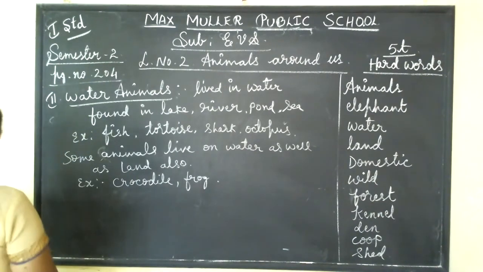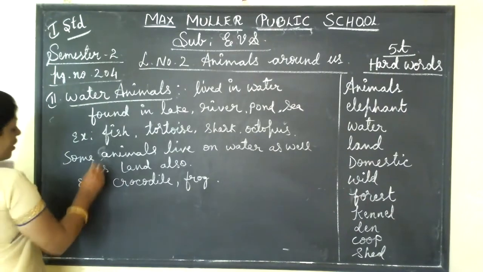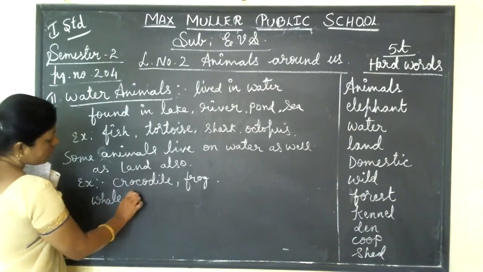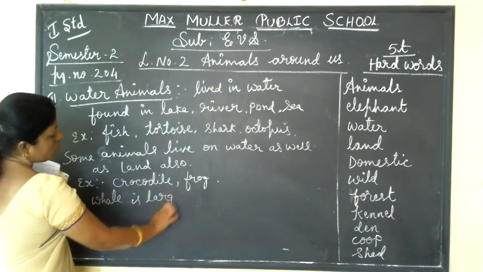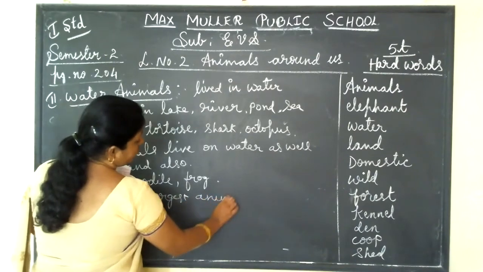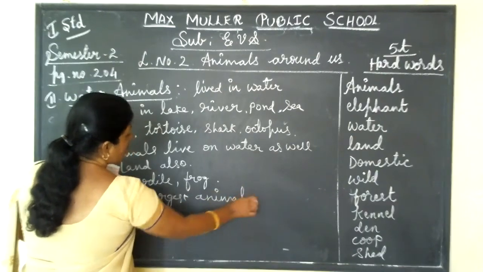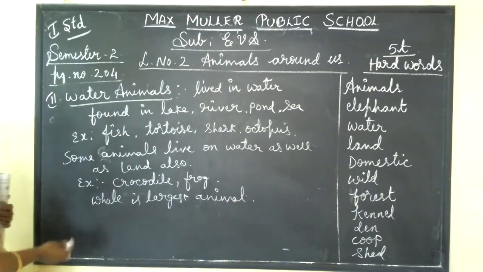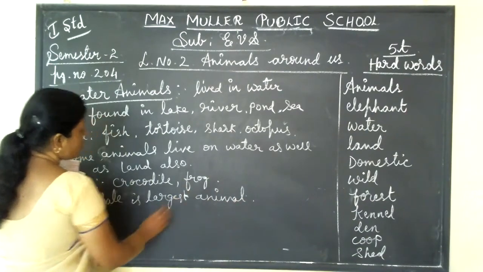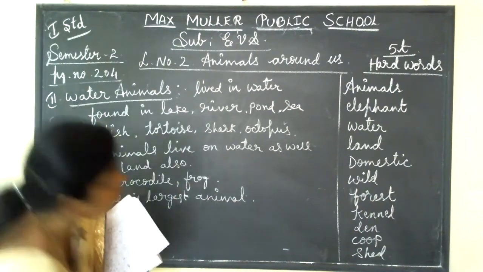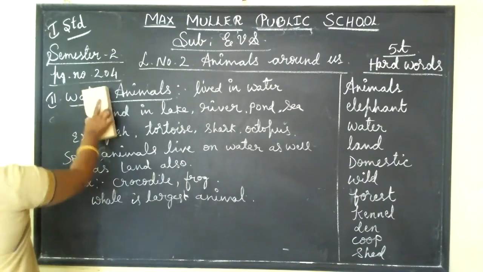Okay. So here, whale. You heard the name, no? Whale is the largest animal. Biggest, largest animal. In film, you can see, no? Whale. That is the largest animal we call, okay, in water animals. So then come to the last, air animals.